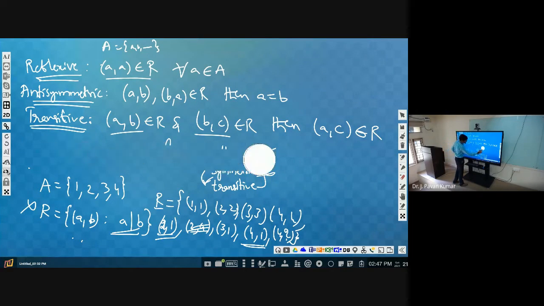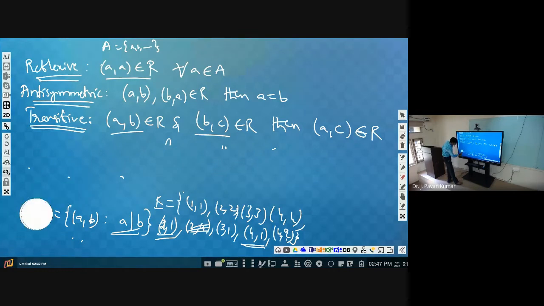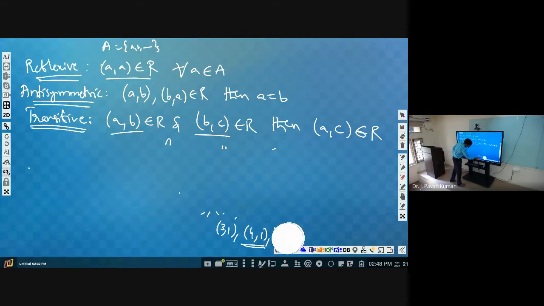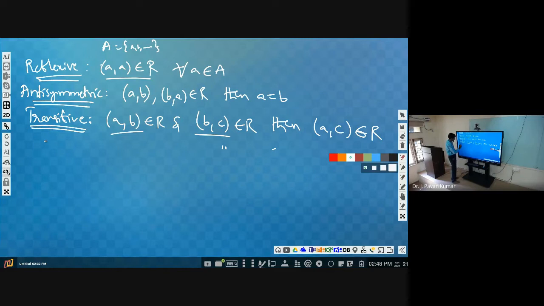Now, similar to this equivalence relation, we have a special type of ordering called partial order relation.